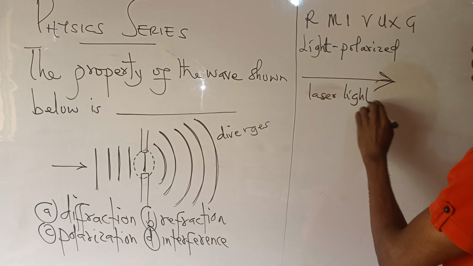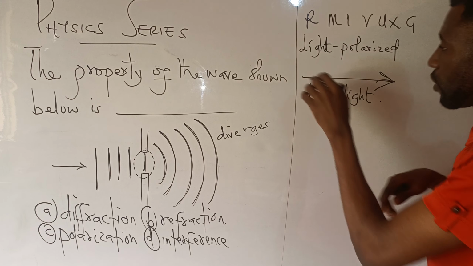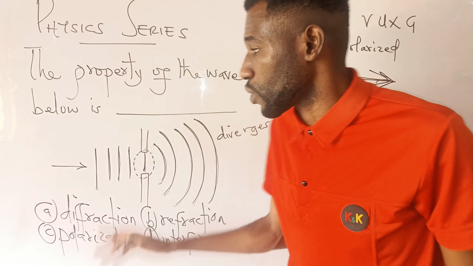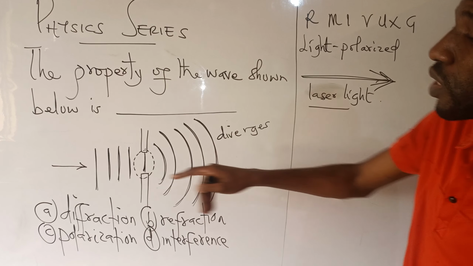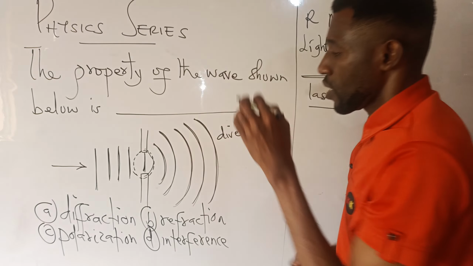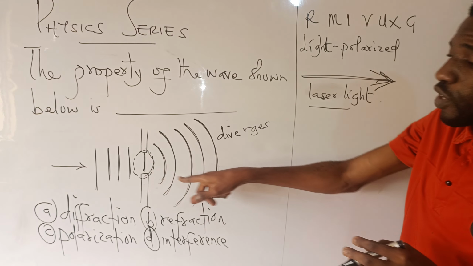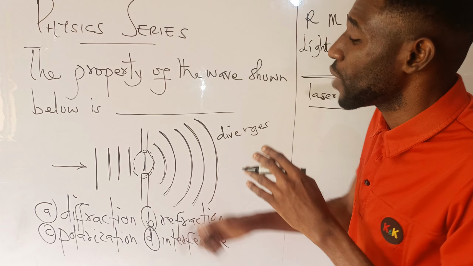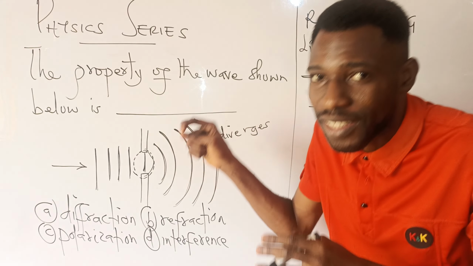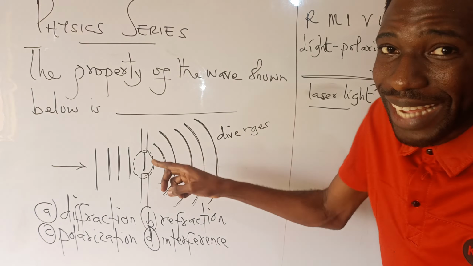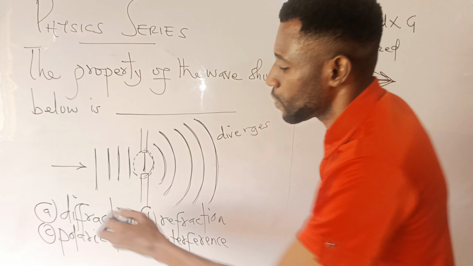That is polarization. Looking at this diagram, the light ray passed through this opening, and when it came out the other side, it spread. Any light ray that can pass through an opening, the property associated with that wave is what?